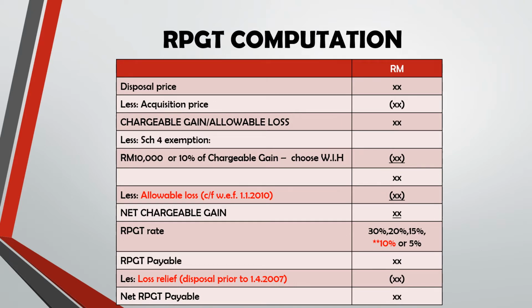So if let's say you don't have allowable loss or loss relief, after you minus Schedule 4 exemption, you get net chargeable gain straight away. Then you times with the RPGT rate, and it will be the final figure, RPGT payable. The relief items will not be included in your computation if there is no allowable loss or loss relief.